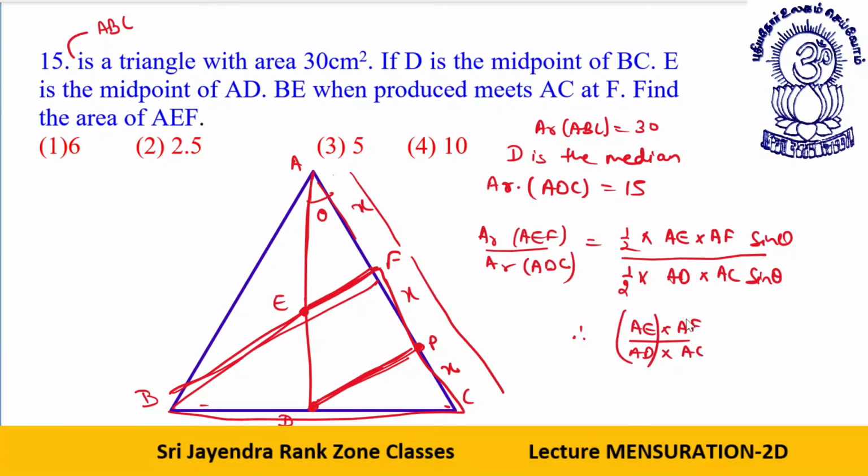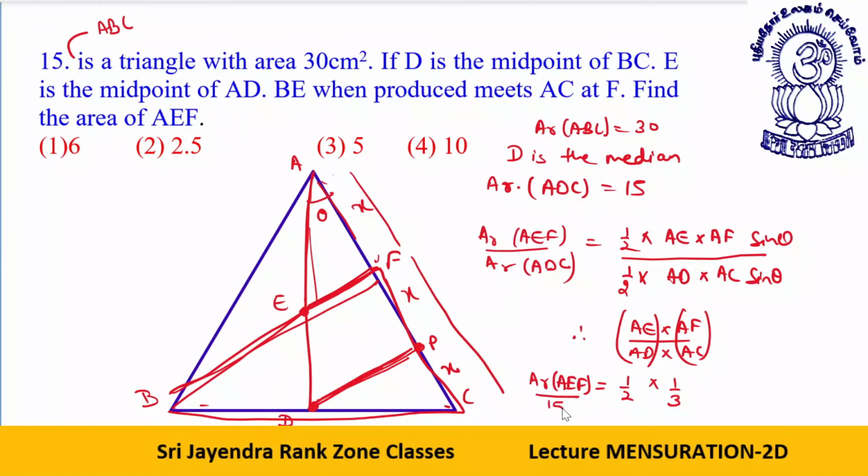Now, what is AE by AD? E is the midpoint of AD, so AE upon AD will be 1 by 2. AF upon AC will be 1 by 3. So the area of AEF is equal to 1 by 2 into 1 by 3 into the area of ADC.